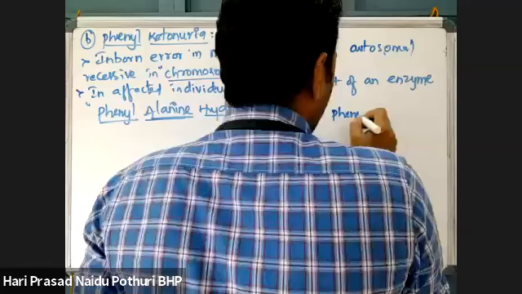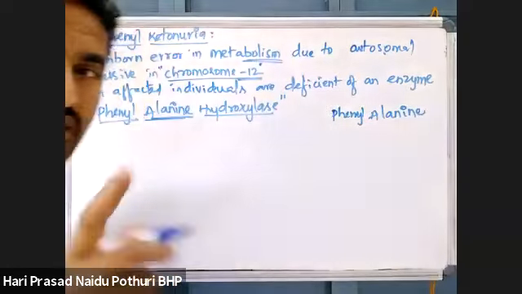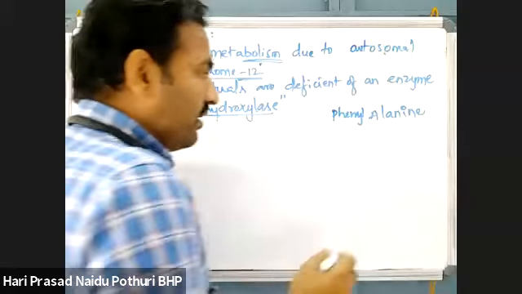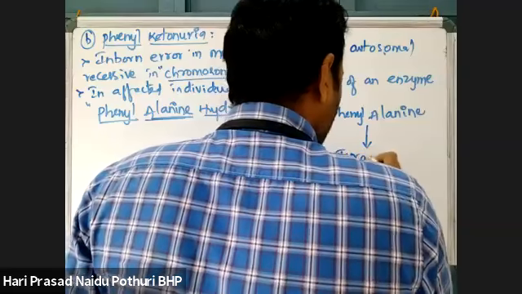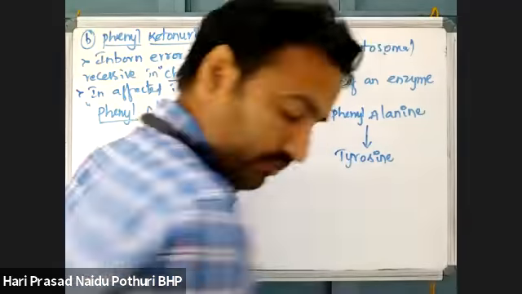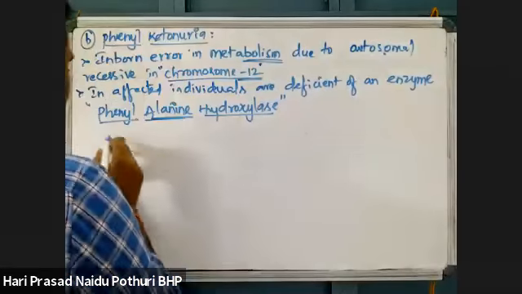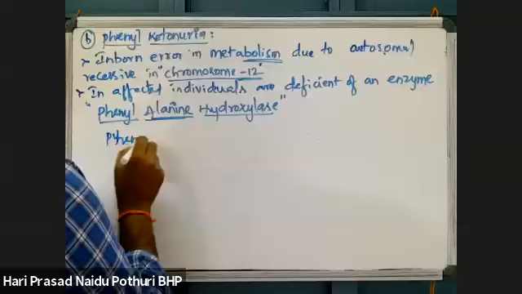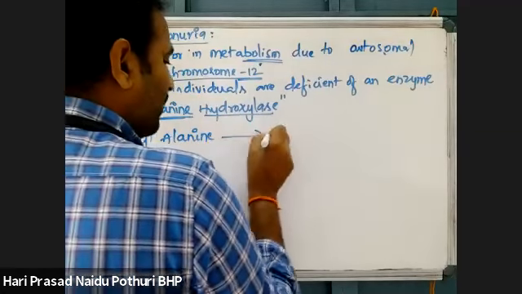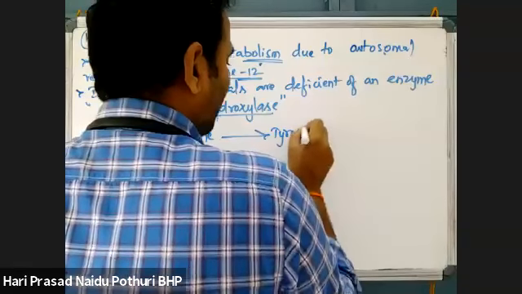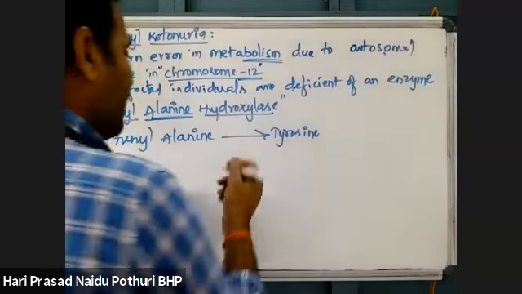See here, phenylalanine is an amino acid, an aromatic amino acid. This phenylalanine will be converted into the amino acid tyrosine by the enzyme phenylalanine hydroxylase.